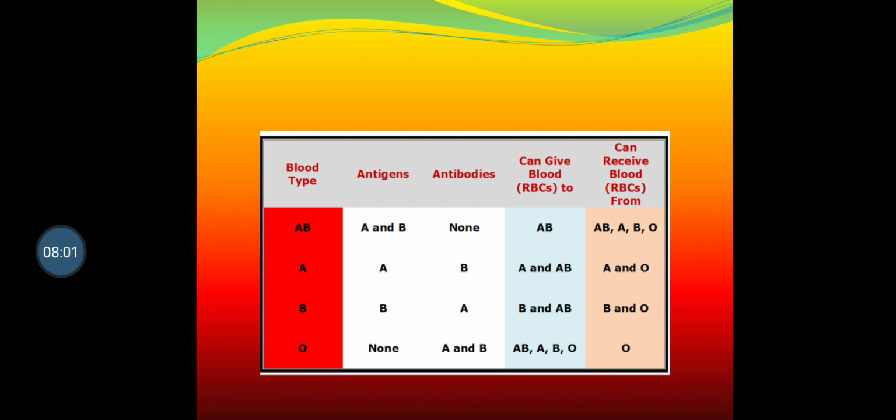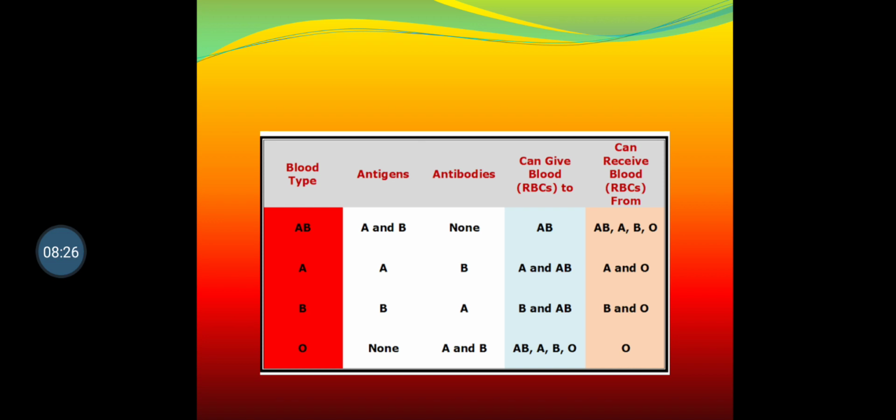Blood group A has antigen A and antibody B. It can be donated to blood group A and blood group AB. It can receive blood from A and O only. Blood group B has antigen B and antibody A. Just remember that antigens and antibodies are reverse.